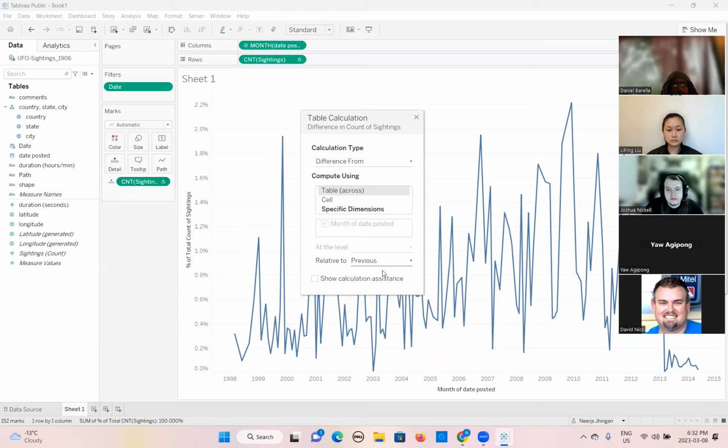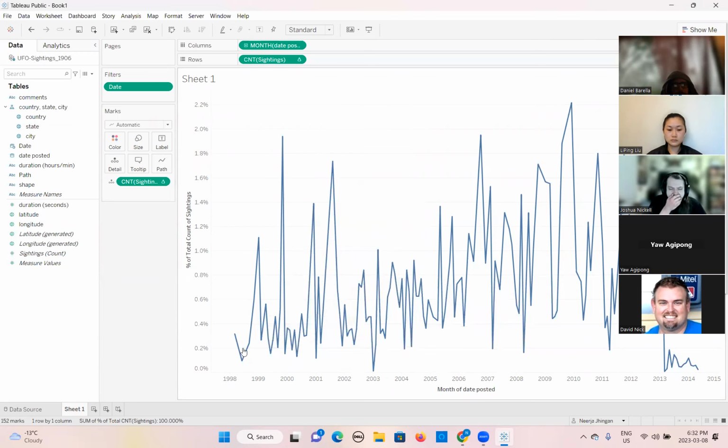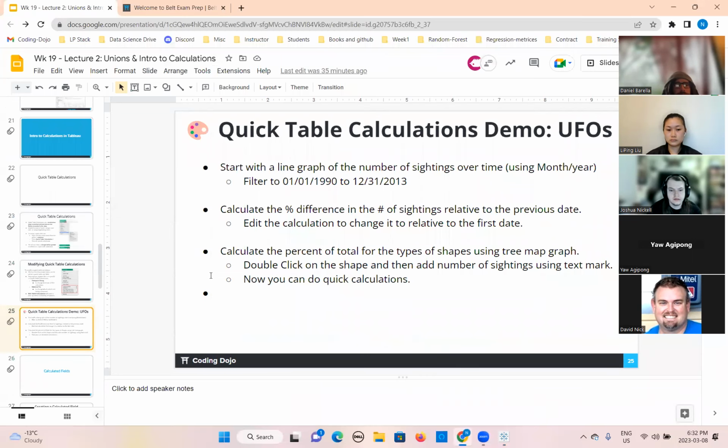You can change it from previous and you can also change it from the first one. So this will show you the difference in the counts, based on the percent of the total. This is how you can apply the filters and change the references. You want to show the data from the first or the previous day of the year. And after that, now calculate the percent of total of the types of shape using a tree map graph.